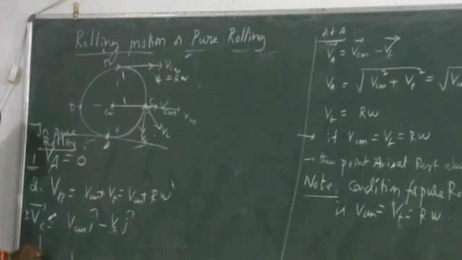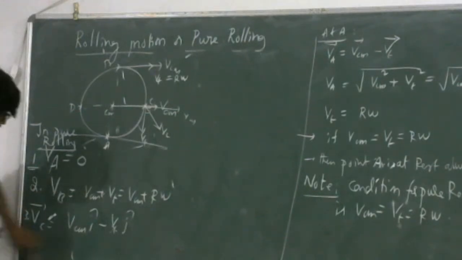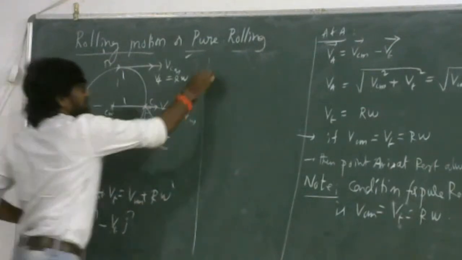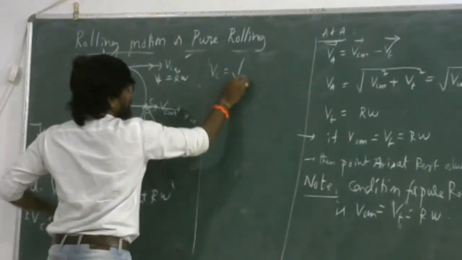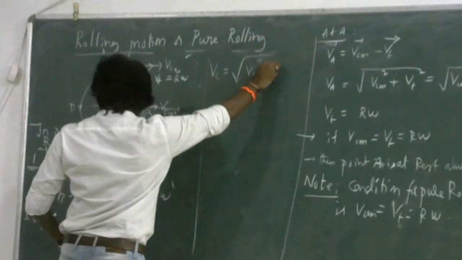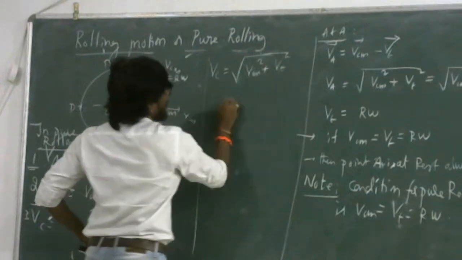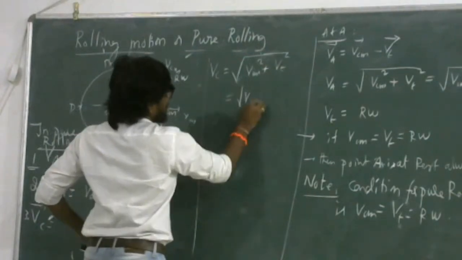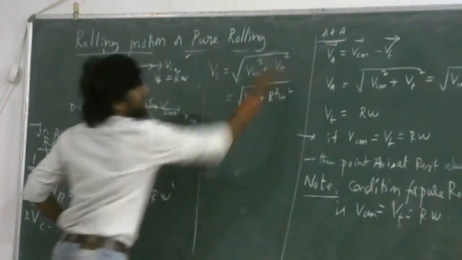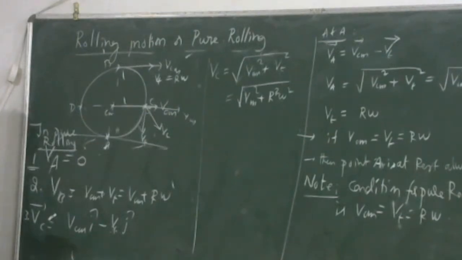So the magnitude of Vc is the square root of VCM square plus Vt square. Vt is R omega, so it is the square root of VCM square plus R square omega square. Is it clear? This is when two vectors are perpendicular to one another.